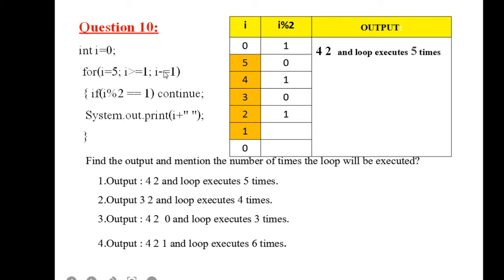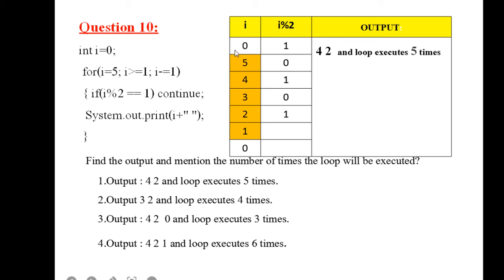Keep that in mind. If it is not true, it will go to the next line, that is System.out.print. Print means the data will be printed side by side. It will print the value of i, and a space just beside that. So with this concept, let us start doing the dry run.